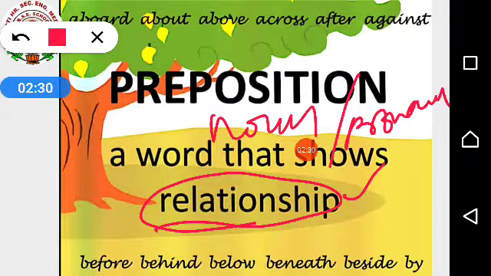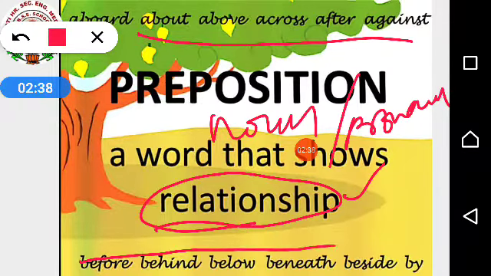Various prepositions are given over here: aboard, about, above, across, after, against, before, behind, below, beneath, beside, by. All these are your prepositions.